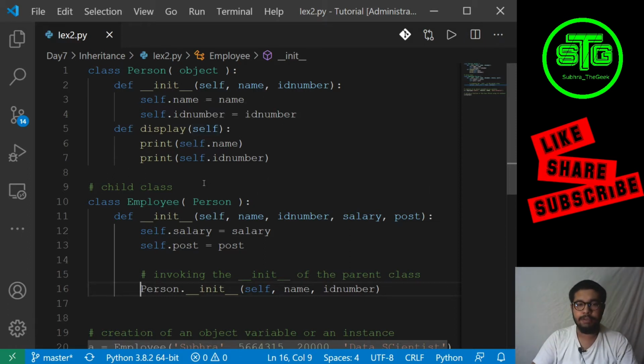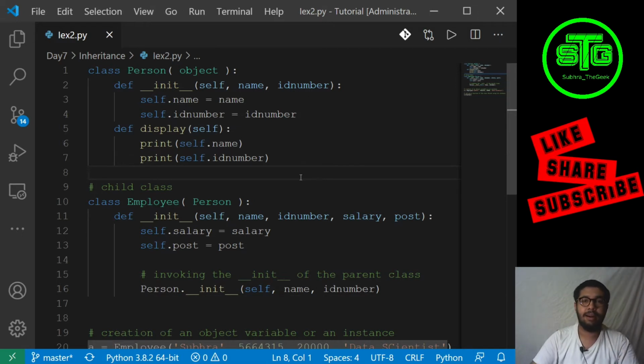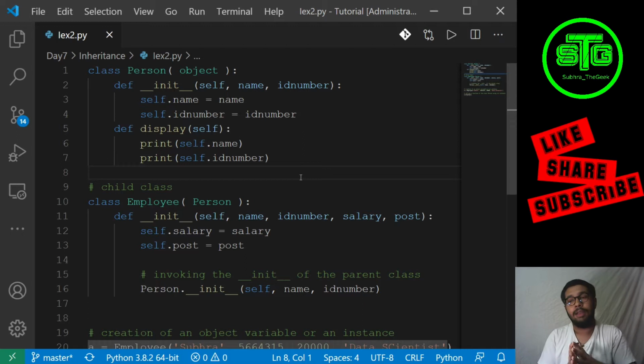We have passed this object, so inheritance can be done very easily. You define a class and write object over here, and in the class which is inheriting, in place of that object we write the name of the class from which it is inheriting.